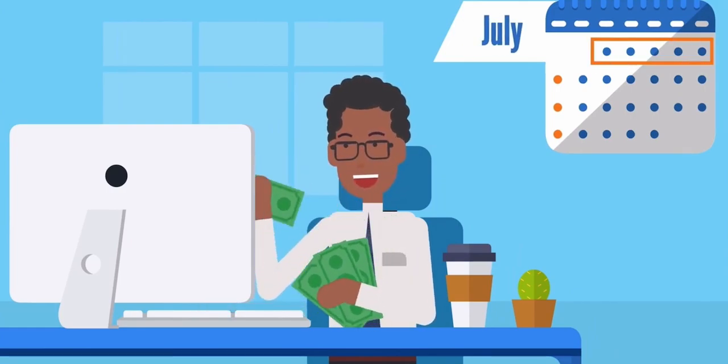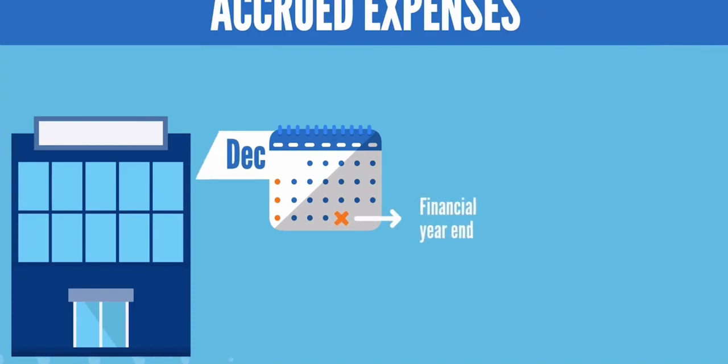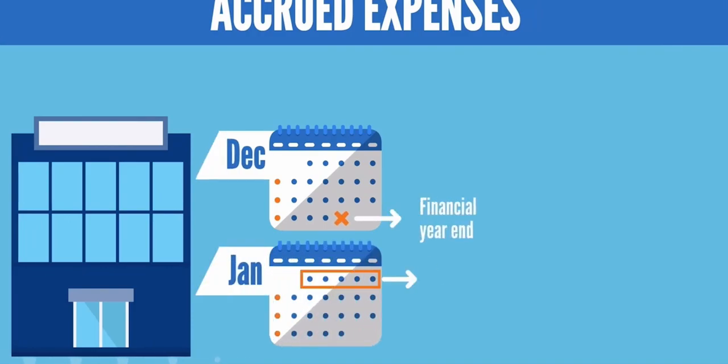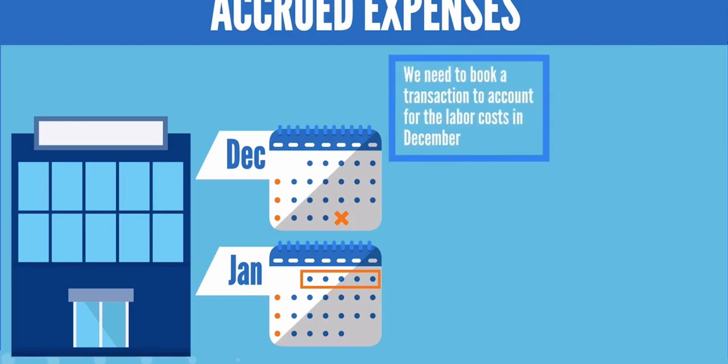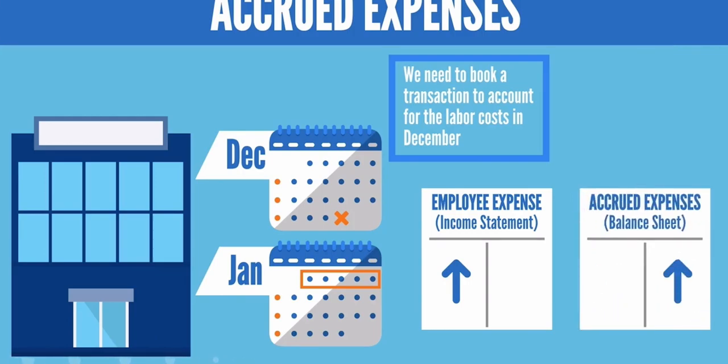of July. But then, if a company ends its financial year on the 31st of December and pays employees early January, we wouldn't see the cost of employees in December in the annual financial statement, right? We can't do that. So we need to register a transaction that shows we've used a productive factor, the labor of employees. The expense has been incurred, but we haven't paid for it. An accrued expense. This is a type of liability